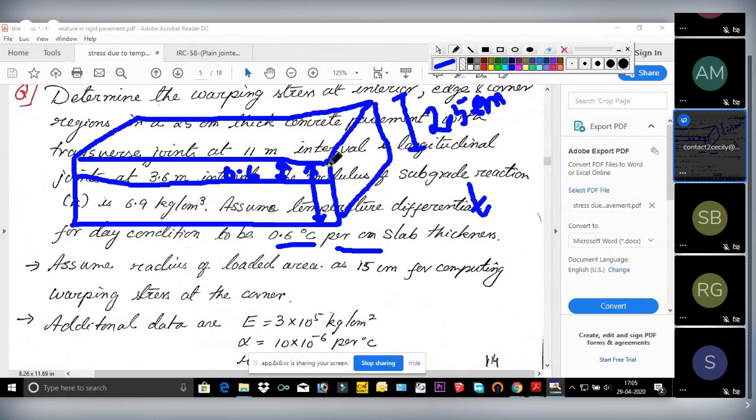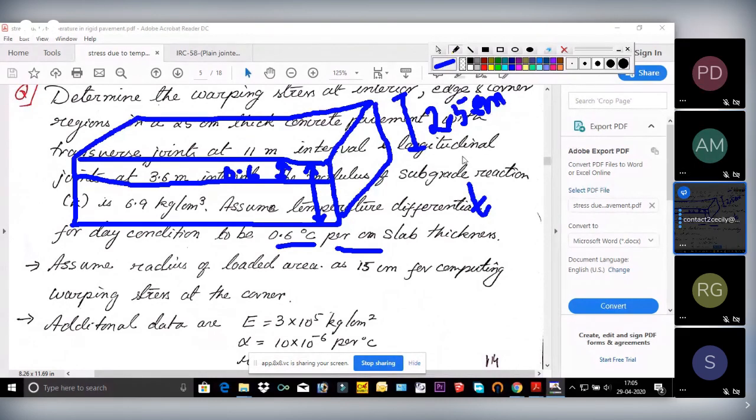For 1 centimeter, the temperature difference is 0.6. So what will be the temperature difference for 25 centimeter? 1 centimeter temperature difference is 0.6, right? Multiply, exactly, 0.6 degree centigrade.